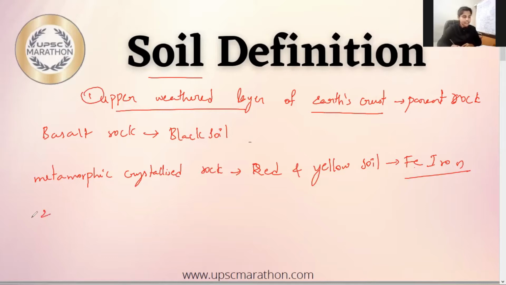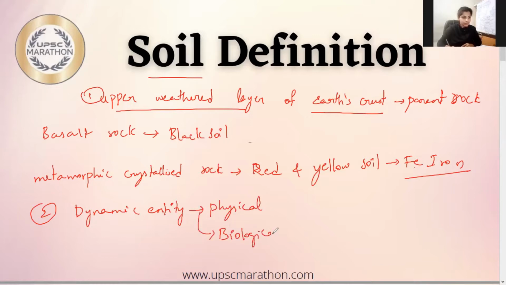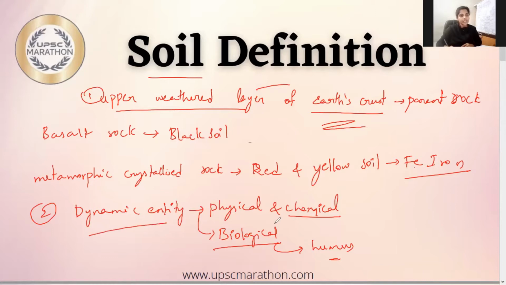Apart from this, the other thing is it is a dynamic entity, which means it undergoes continuous physical, chemical and biological changes. Physical in the sense it undergoes weathering, mechanical disintegration. Chemical means it undergoes salinization and then exchange of acids and bases. And then biologically, it is related to the formation of humus. So overall, we can define soil as an upper weathered layer of earth crust and a dynamic entity which continuously undergoes physical, chemical, and biological changes.